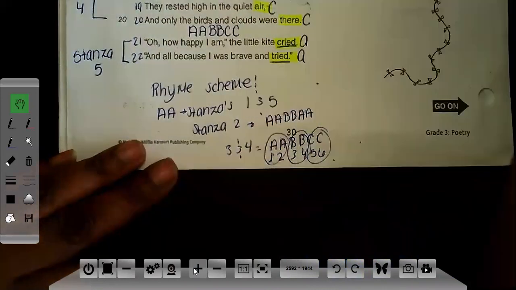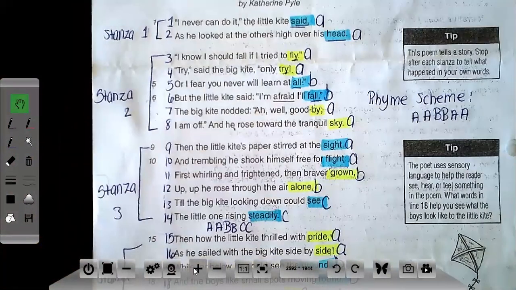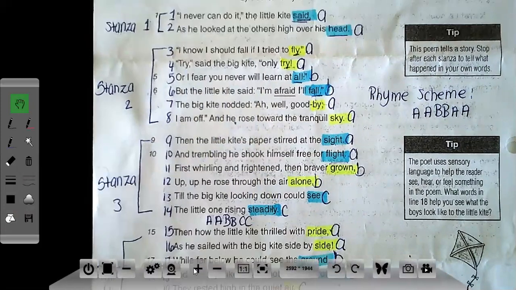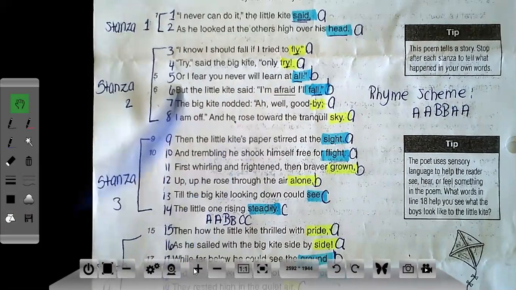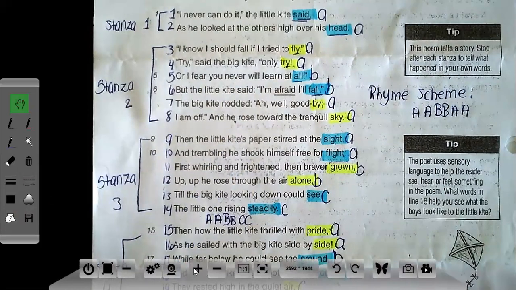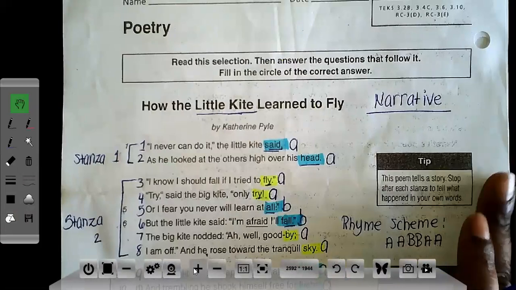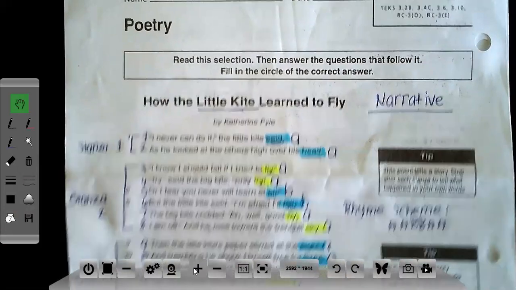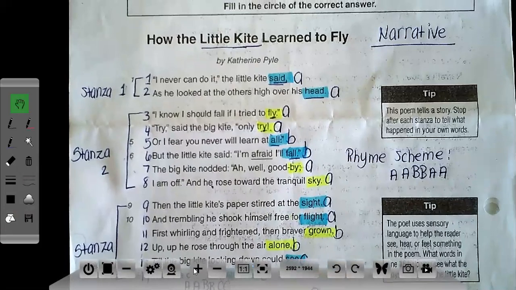So that's rhyme scheme. Why do we use rhyme scheme? Because you will have questions that will ask you which lines in the poem rhyme. So if I asked you in this question, what lines rhyme, I can definitely say that lines 3 and 4 are rhyming lines. I can say that lines 5 and 6 rhyme, okay? That's why we have to identify the rhyme scheme, because it allows us to determine which lines actually rhyme. So now what we're gonna do is a quick overview for figurative language.